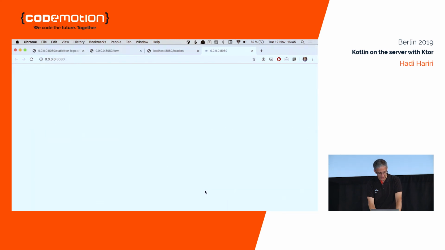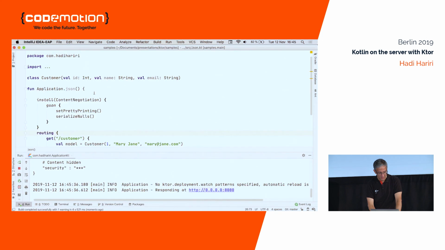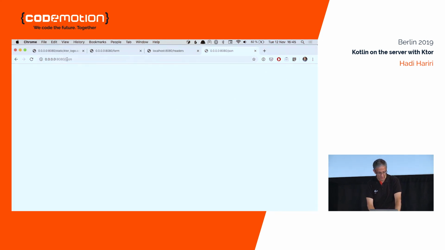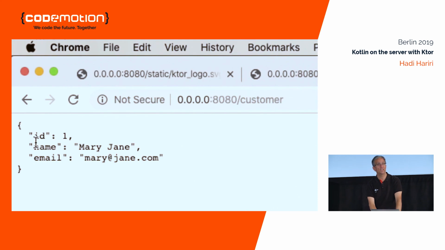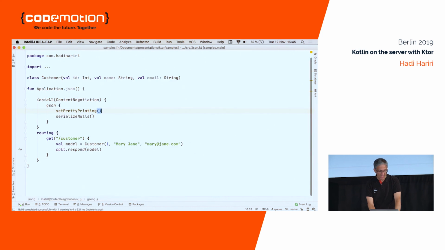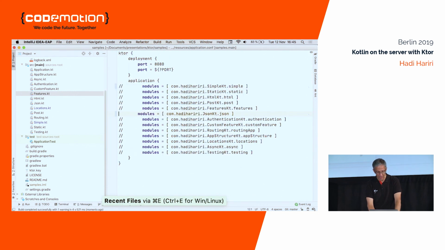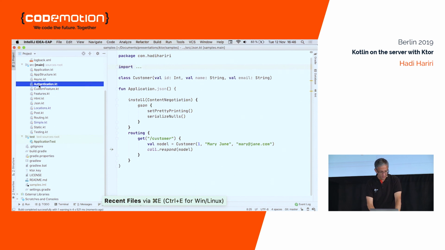So run this, and then do JSON. So I say, oh, sorry, customer. And I get back my wonderful JSON with no effort whatsoever. Okay. Now, again, a lot of frameworks already have this. This is something you've come to expect, which is fantastic, but it's also something that you now know is supported out of the box with Ktor.